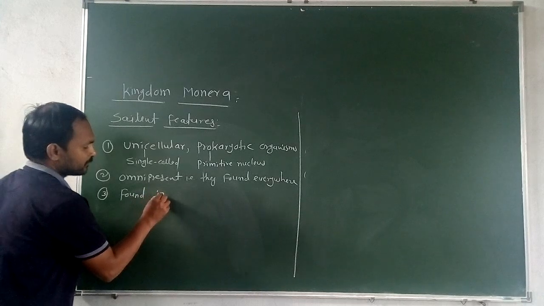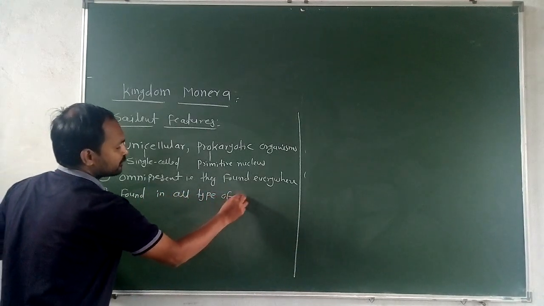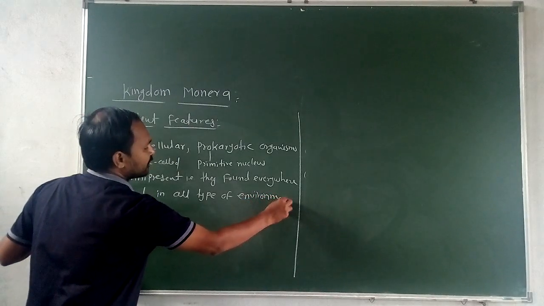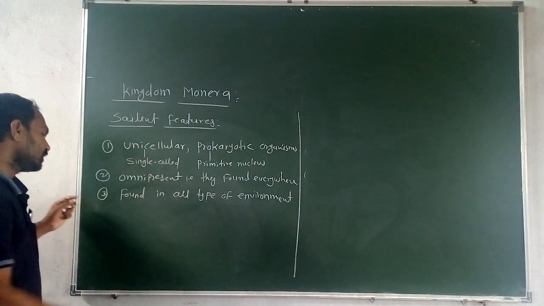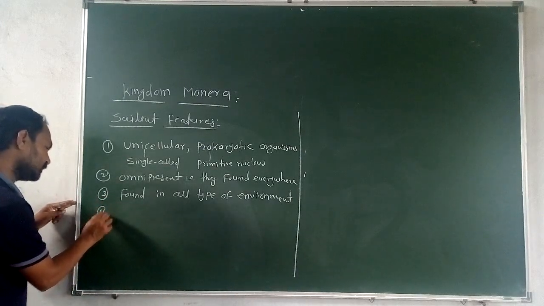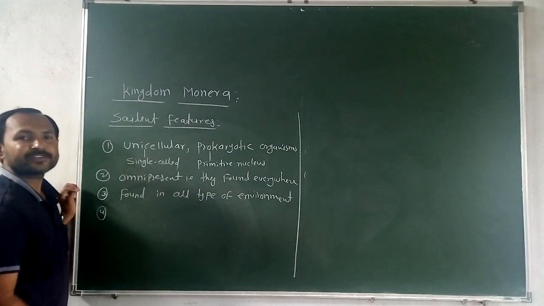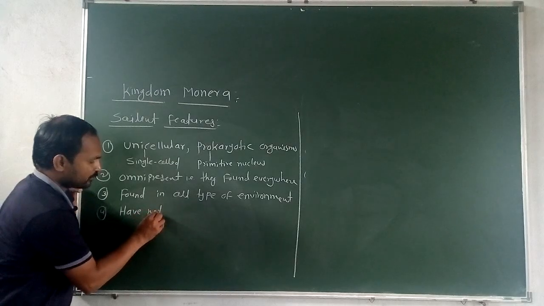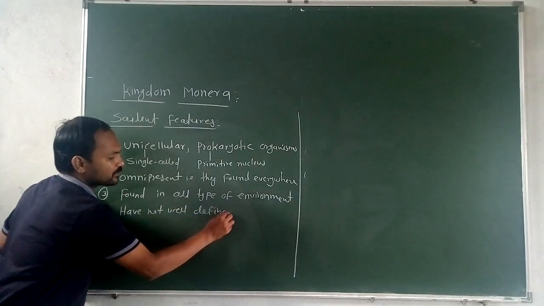Found in all types of environment. That is a very important character, means there is no environment where these organisms do not remain. Fourth one, these organisms have not well defined nucleus.